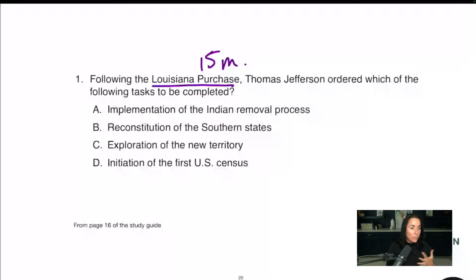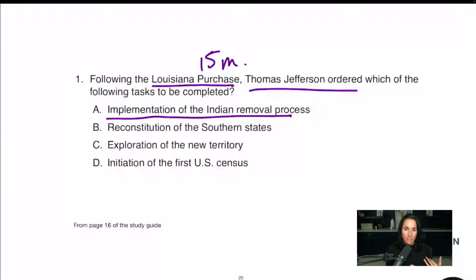Now, we can argue whether it was good or not. There are good things about it and bad things about it. But just think about that. We are now moving westward. And what was the next thing that Thomas Jefferson ordered? Now, you might think about the Indian removal process, but the Indian removal process was Andrew Jackson.